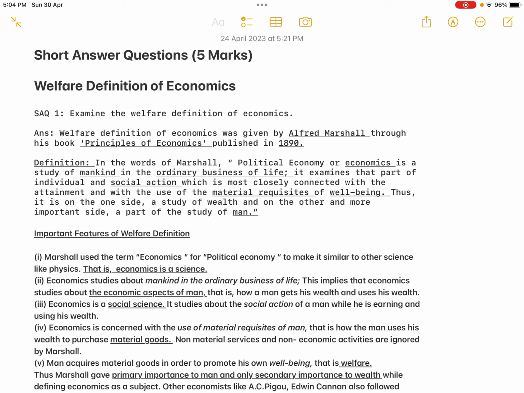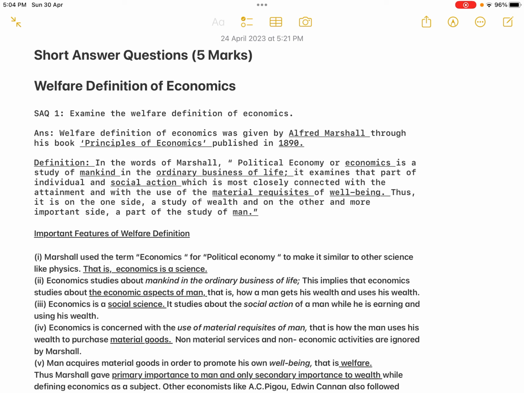When you are writing the definition, please remember that you have to mention the name of the economist and the year of publication of the book, as well as the title, the name of the book, and of course the definition given by the economist. Please make a note of it. And here I have already underlined the important points, important phrases.